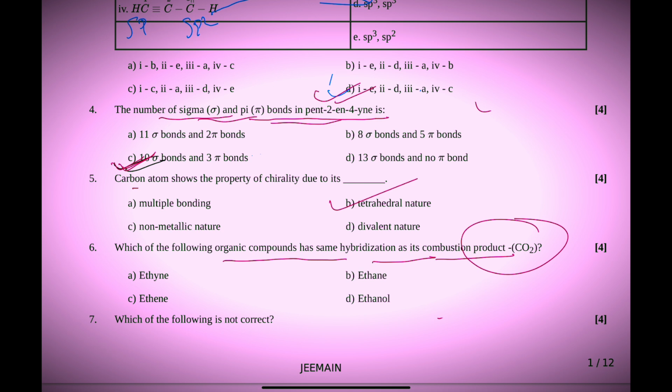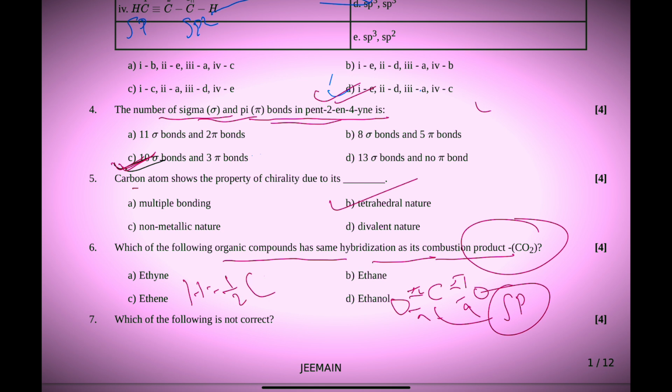For CO2, hybridization: C double bond O, double bond O. So here pi sigma, sp. And also you can write like this: H equals 1/2 (V plus M minus C plus A), where V is the valence shell electrons on the central atom, M is the number of monovalent atoms, C is the charge on the cation, and A the charge on the anion.